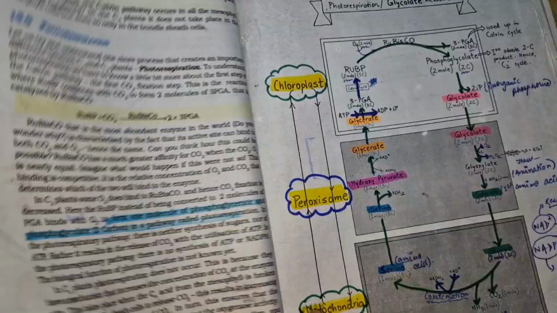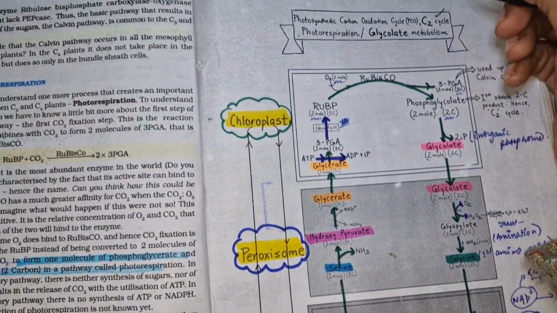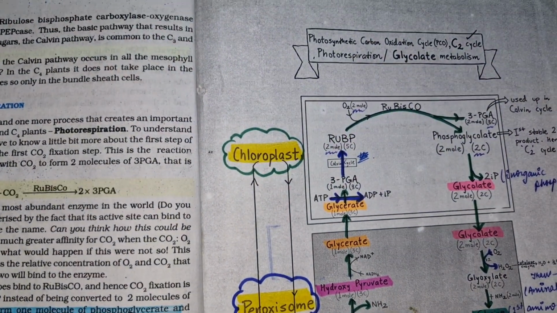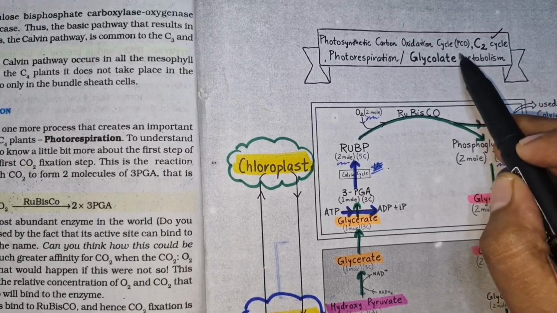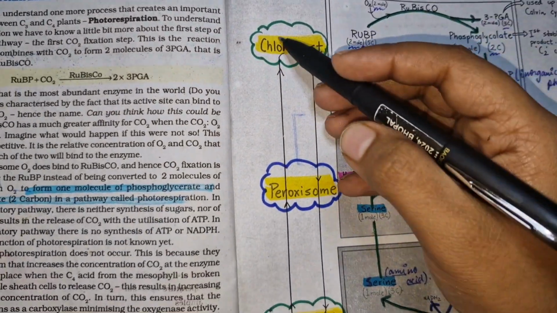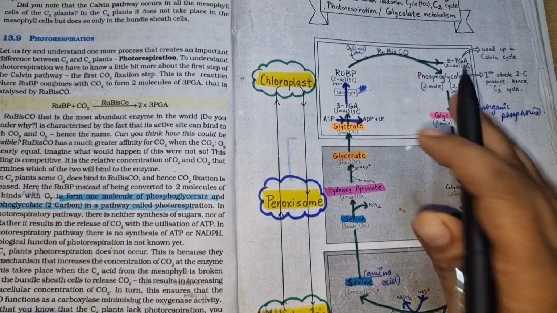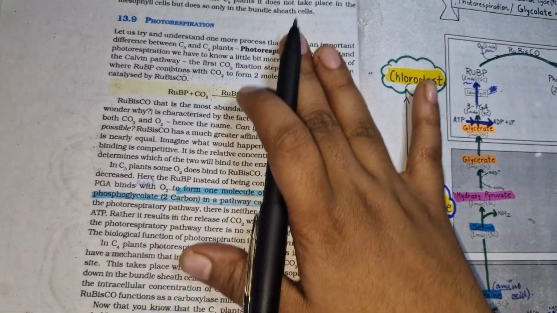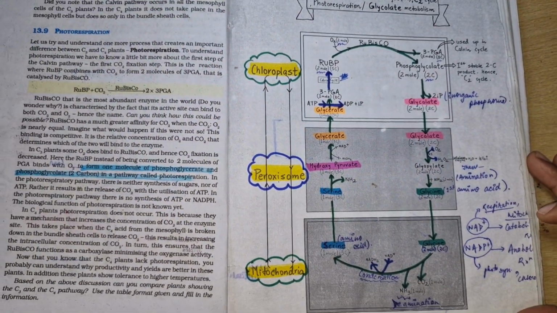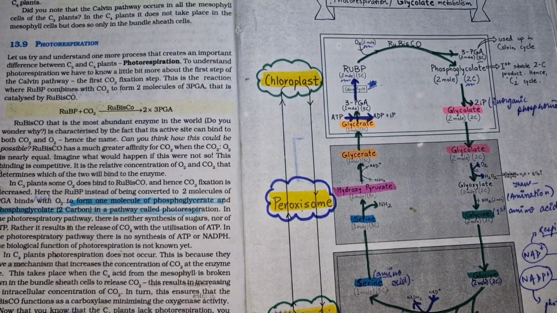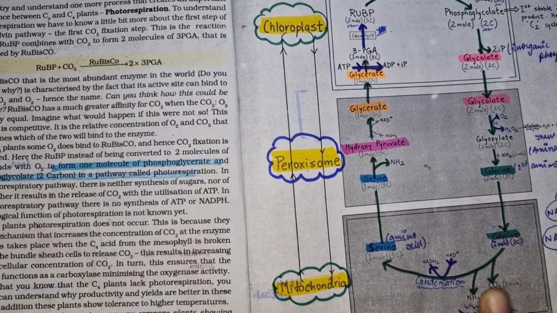Moving on to the third cycle. This is the C2 cycle, which is also a wasteful process, which we all know is photorespiration, also known as the photosynthetic carbon oxidation cycle, PCO cycle, or glycolate mechanism. And this occurs in 3 different organelles: chloroplast, peroxisome and mitochondria. This is not given as detailed in NCERT as it has been described here, but you can take a screenshot for your convenience if you want to study it in detail, but not much detail is required, but you can view the C2 cycle once.